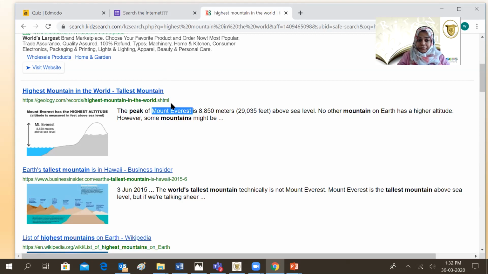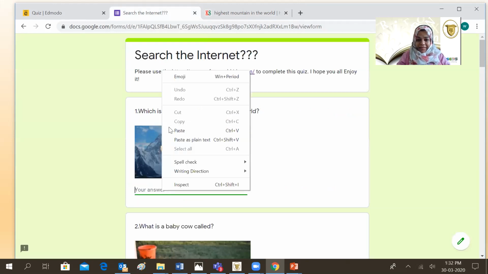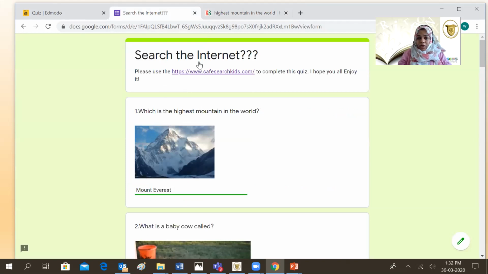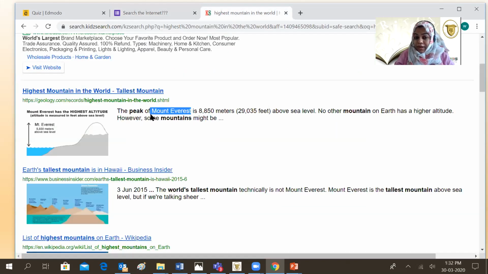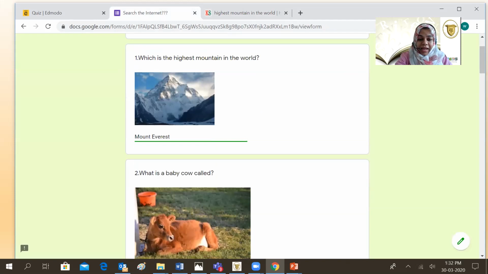So you need to copy the answer from here. Click on it and right click, click on copy, come back to the form and click here, right click and paste. Now, if you don't want to copy and you really want to know and you know your spellings, look at the spelling carefully. Mount Everest. Come back to the form and you can even type in the answer. Okay? Now you go to the next question.